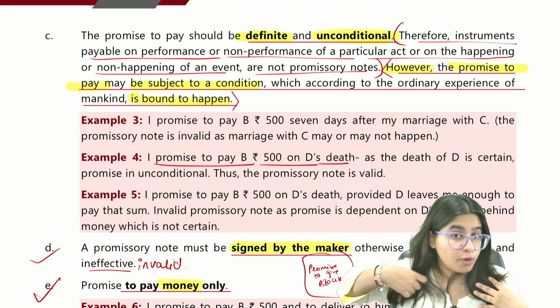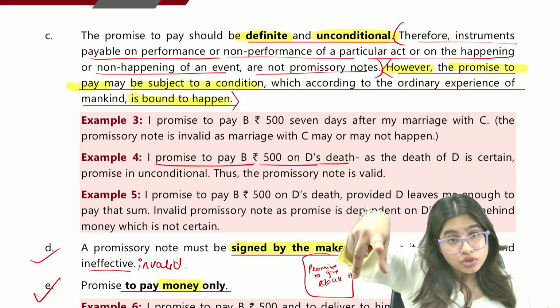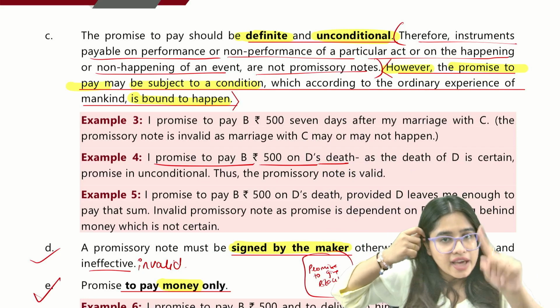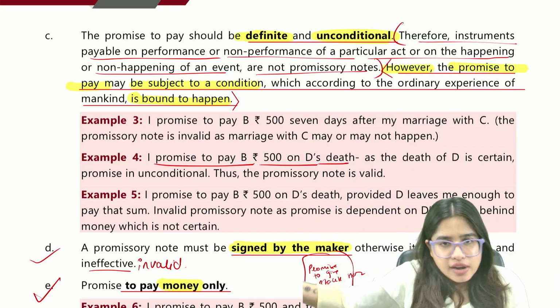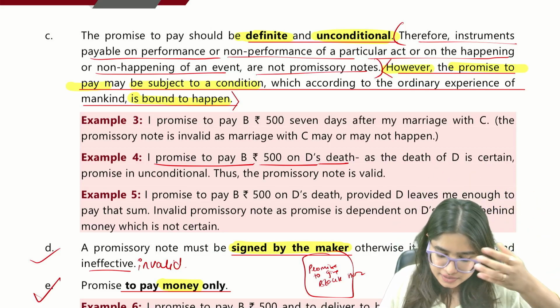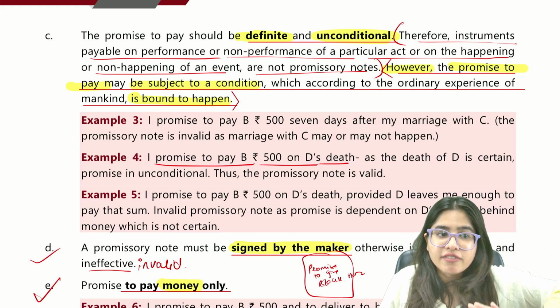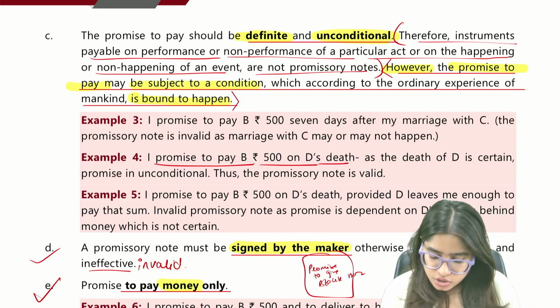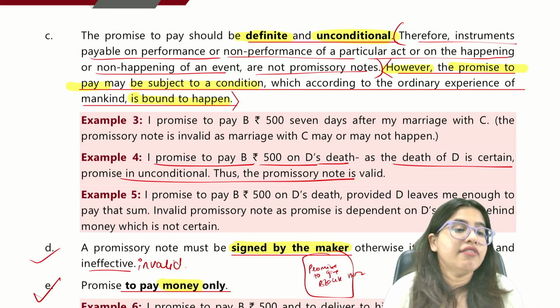So, if you make a promise that I will pay you 10,000 rupees on D's death, that when D will die, then I'll pay you. So, this is a valid promissory note because D's death will happen. Now, he is not Amar. He is not someone who will live forever. Some day he will die. This is bound to happen. So, this is a valid promissory note. As the death of D is certain, this is a valid promissory note.